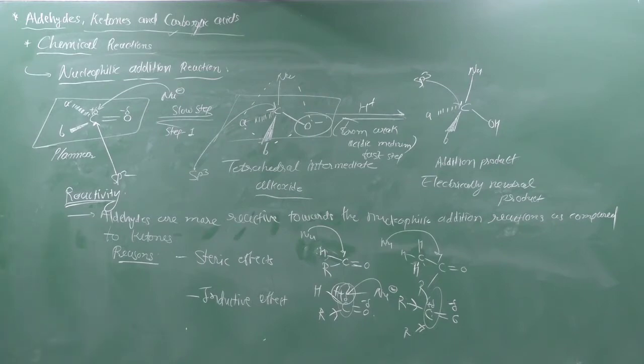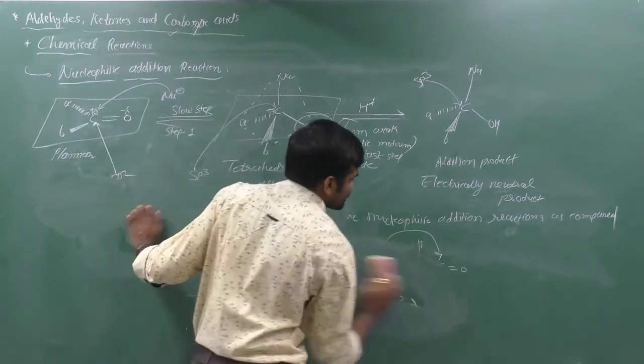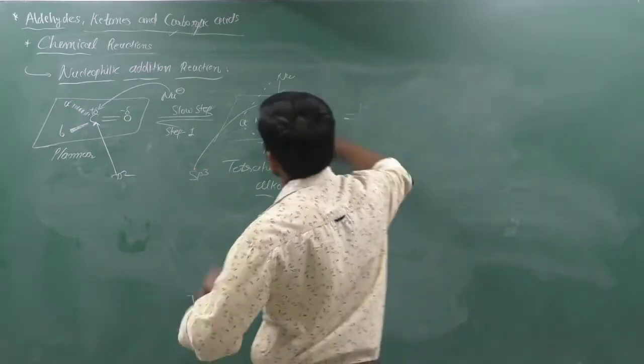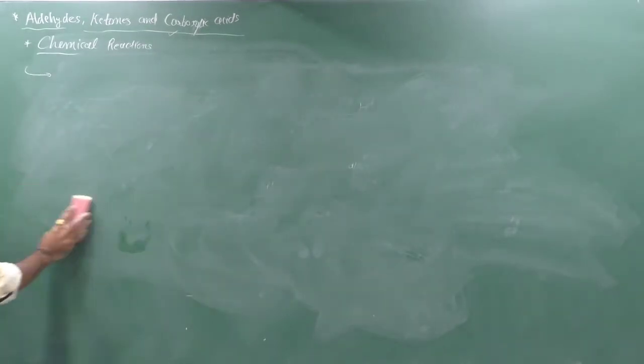Now we can think about some certain points which are not given in our textbook, but we can discuss here. Then you can think about more reactions. The topic is the same.